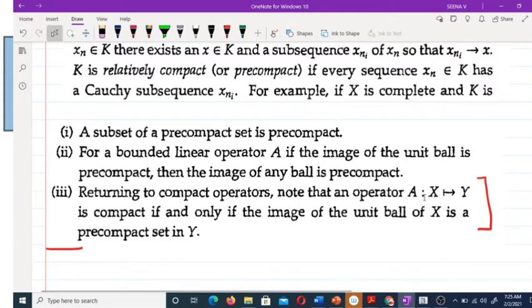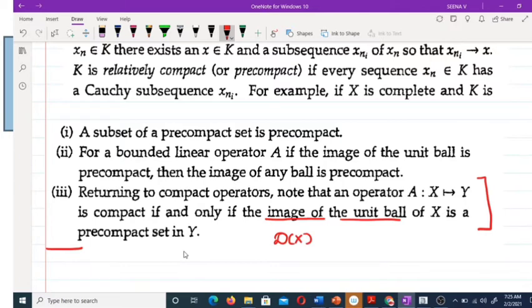An operator A from X to Y is compact if and only if the image of the unit ball of X is a pre-compact set in Y. You must remember these. Image of a unit ball. What is the unit ball?